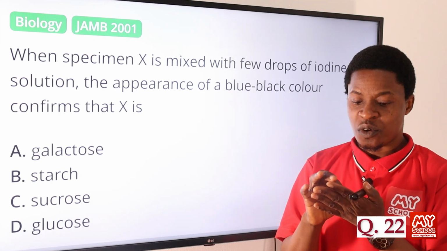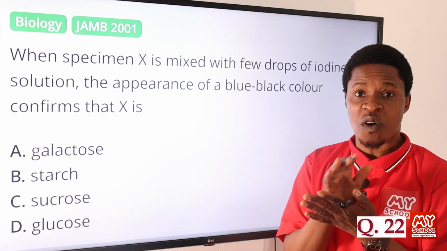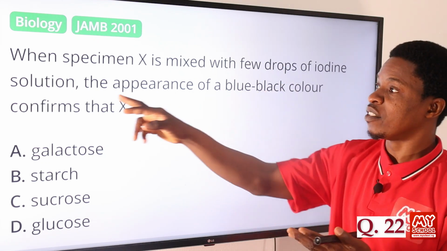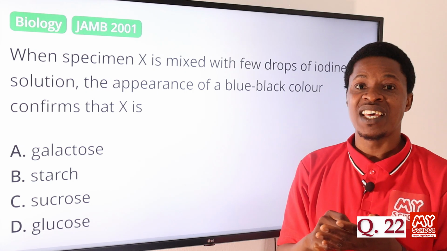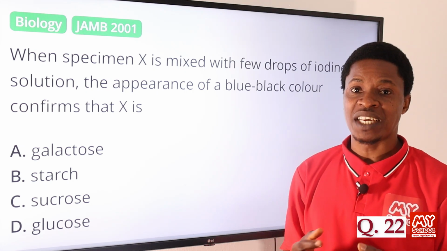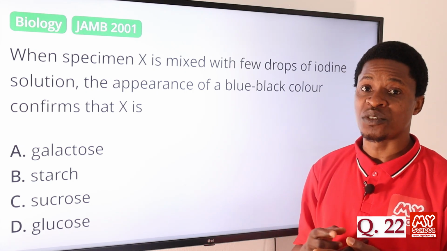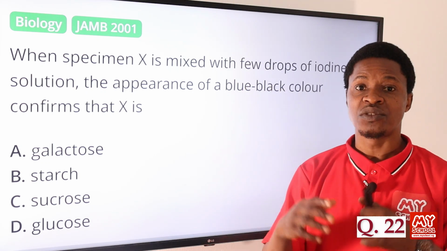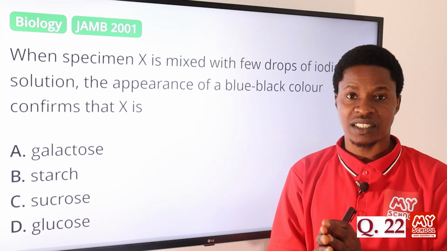Then you cover some part, put a few drops of iodine solution on that part, and watch what happens. After some time, the color of that part where the iodine solution was applied turns blue-black. So it is to check for the presence of starch.